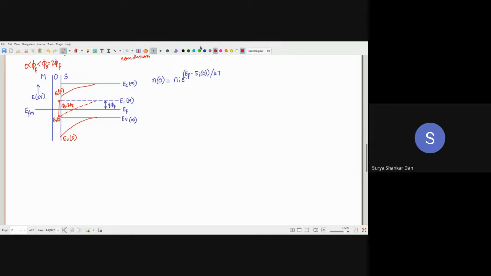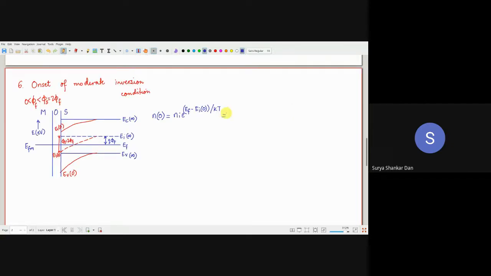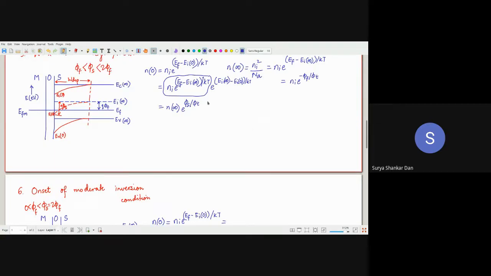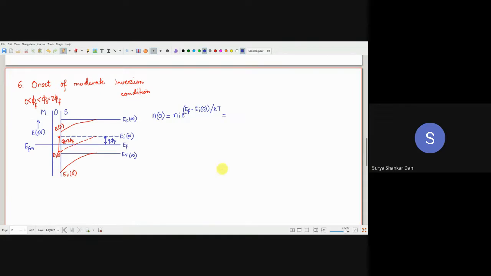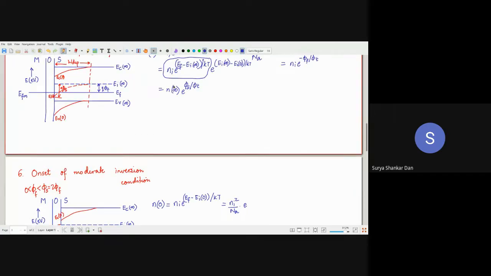All right. So now look, what we have said is that from here in our previous deduction we have seen n infinity, which is ni square by Na. We have seen that, right? So I'll put ni square by Na, and here what we were having, that is phi s by phi t.